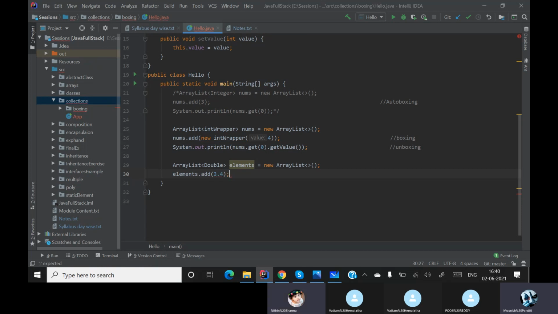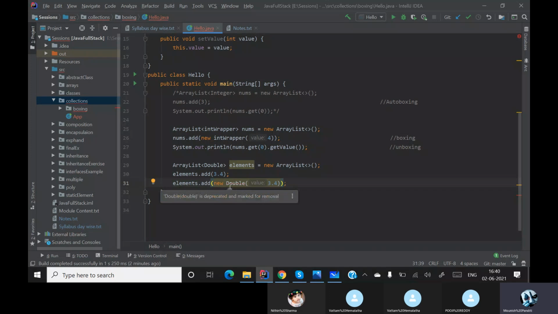This is a normal way of adding, but what are the other ways? This is auto boxing, right? How can I do boxing? So elements dot add new Double, and I can pass a value over here.